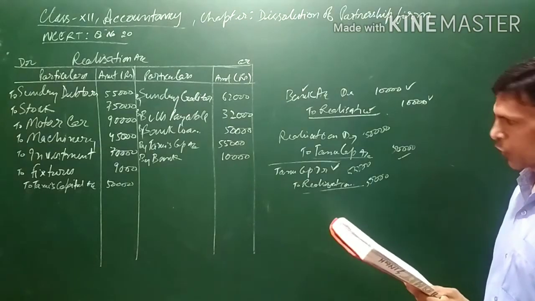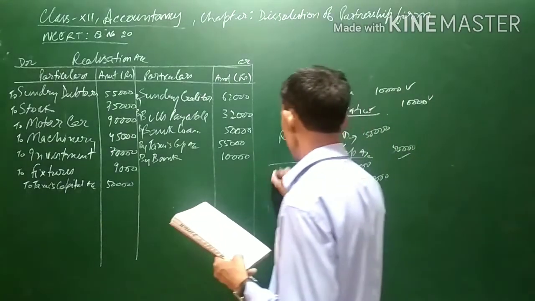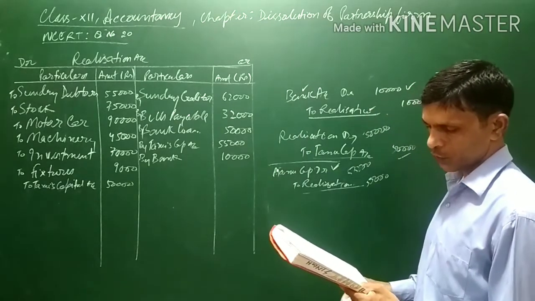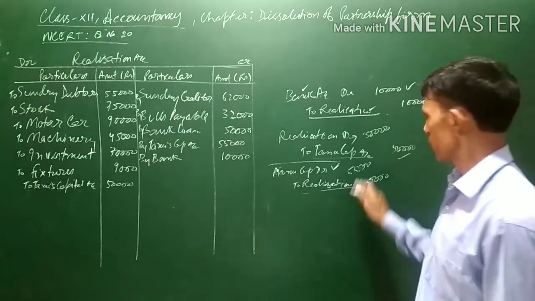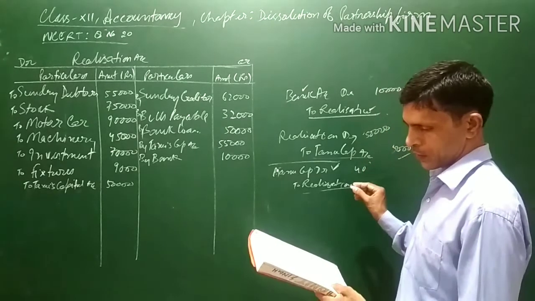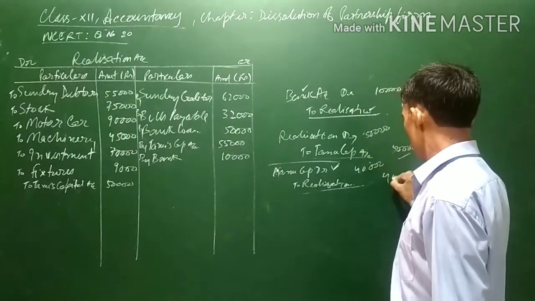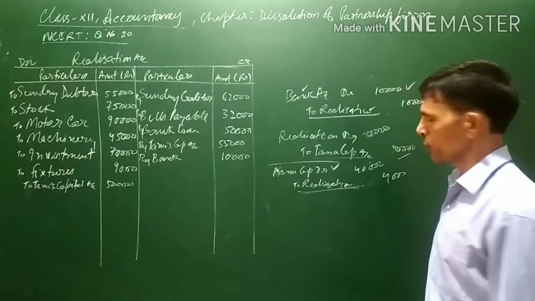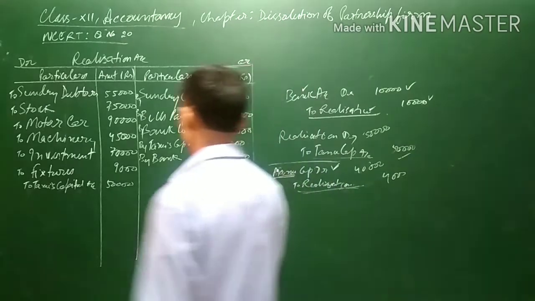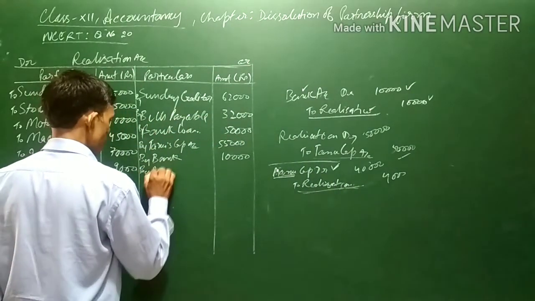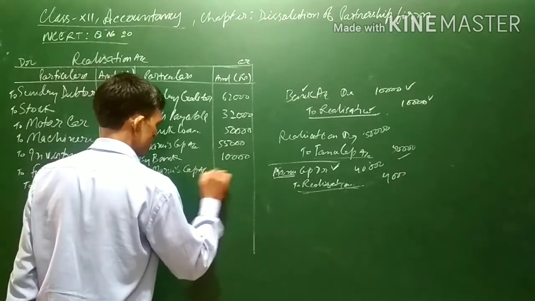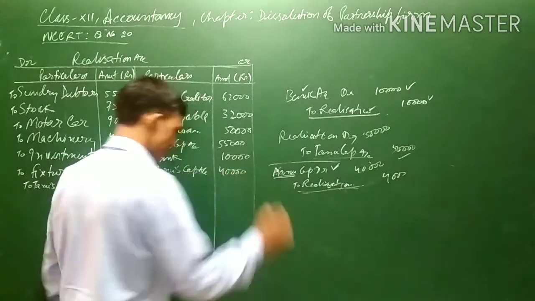Similarly, in case of Manu also, if he is taking the machine, then his capital account will be debited with the amount. The machine is taken by Manu for 40,000. So 40,000, Manu's account will be debited. So here again the realization account will be created. On the credit side of realization account we will be writing by Manu's capital account 40,000.